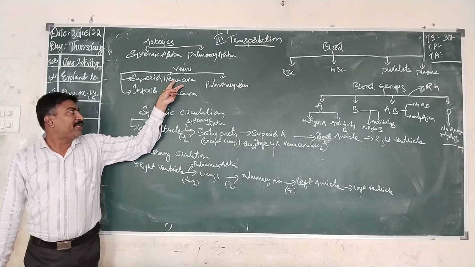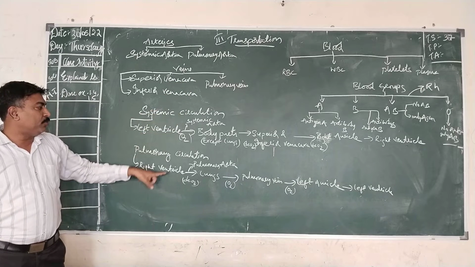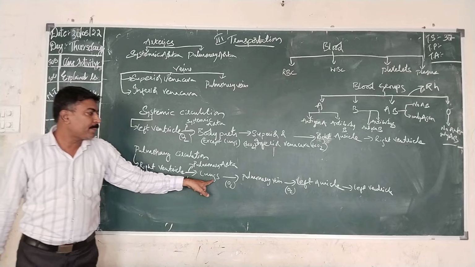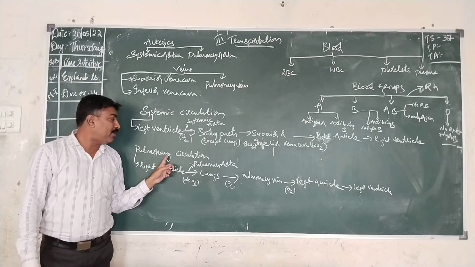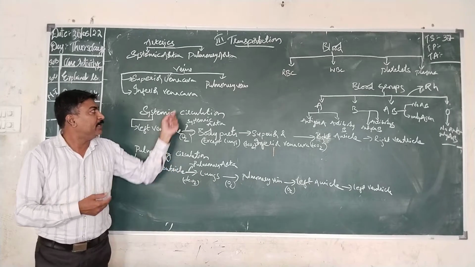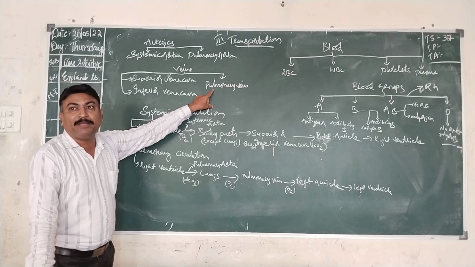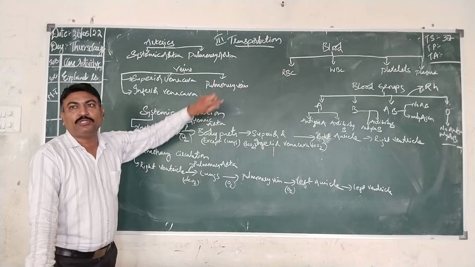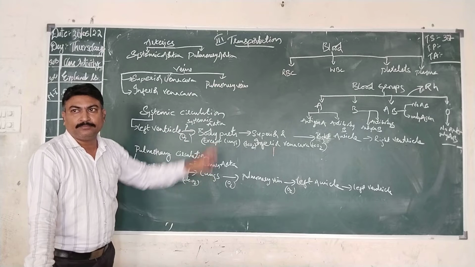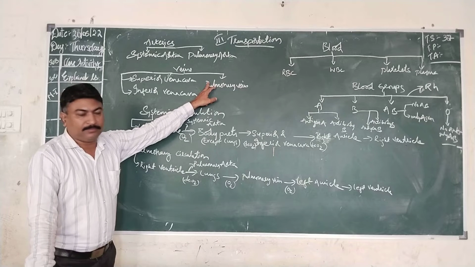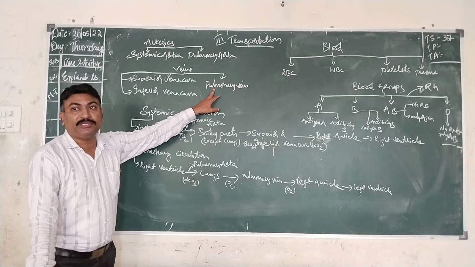These two will combine and open into the upper side, the right auricle. Then pulmonary vein is the one which will be carrying the pure blood from the lungs to the heart, that is oxygenated blood.